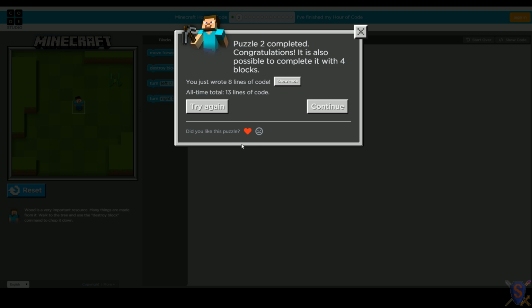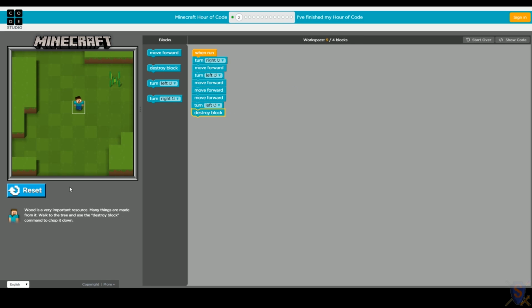All right, so we had a lot of fun with that puzzle. Here's a challenge for you all. Can you get that tree from the left-hand side? Put your solution in the comments. Let me know if you're able to do it.